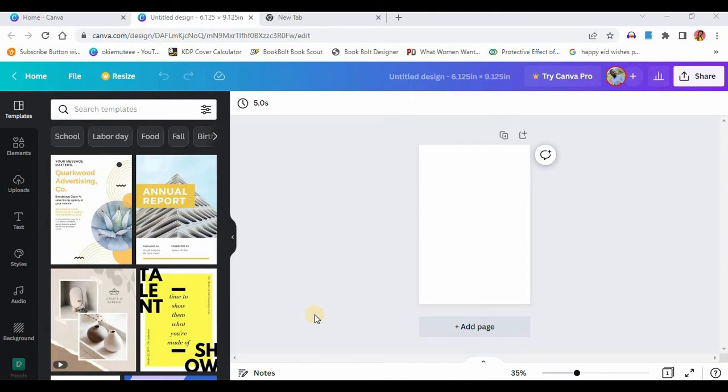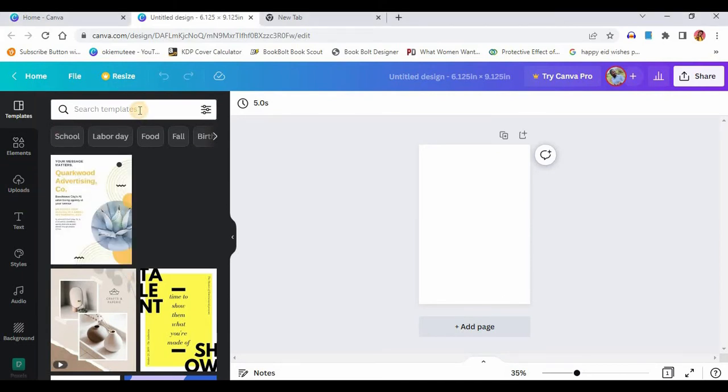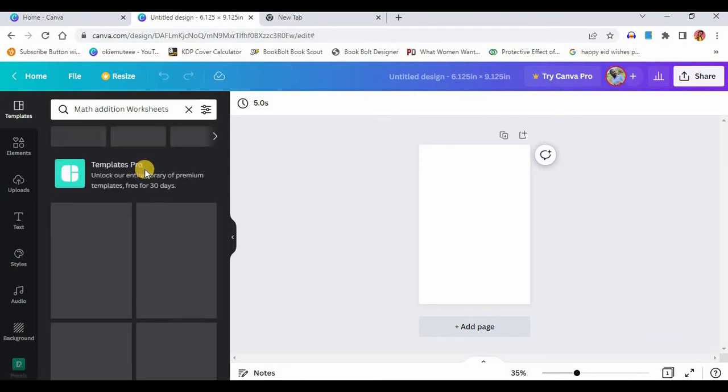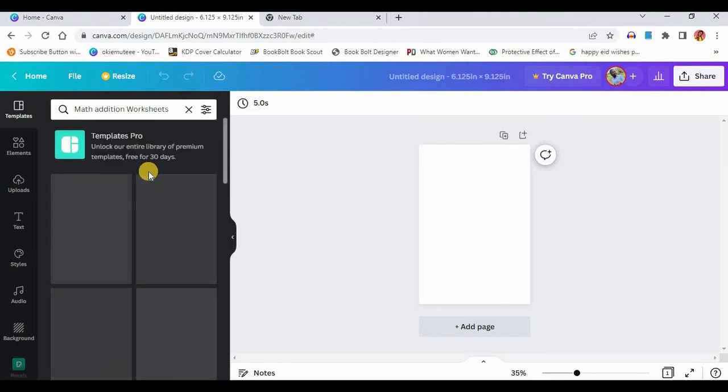Now let me show you how to get started. The first thing you need to do is come to your templates, and we're going to search for math addition worksheet. So just search for this first. Let's see if what we're looking for is going to come up.